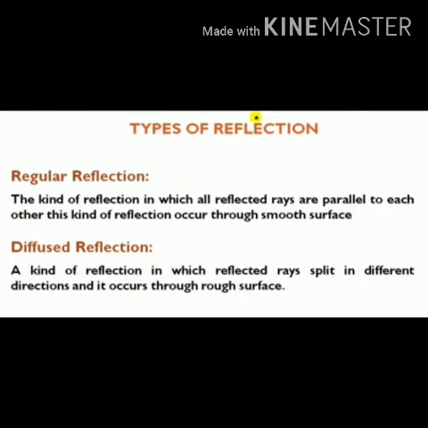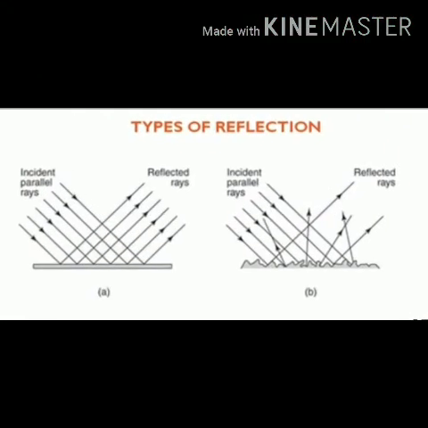The next topic is regular and diffuse reflection. Reflection used to be categorized under two subtopics, regular reflection and diffuse reflection. Regular reflection, children, occurs through smooth surface, and you will find all the reflected rays are parallel to each other. Whereas in case of diffused reflection, or you can also call it irregular reflection, it takes place through the rough surface, and you will find that the reflected rays are splitting in different directions.